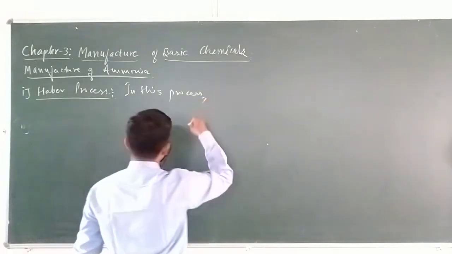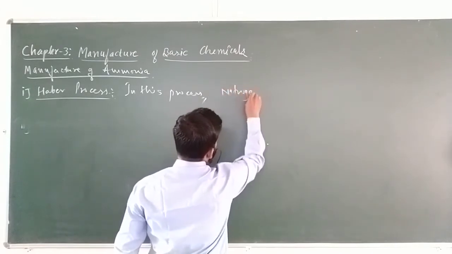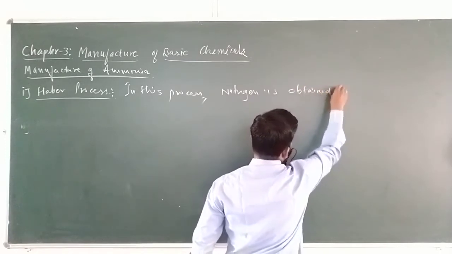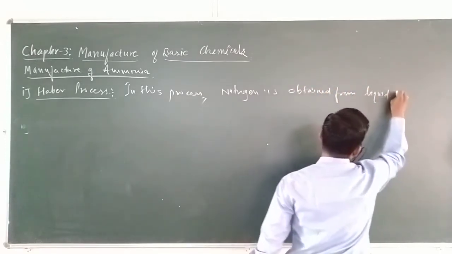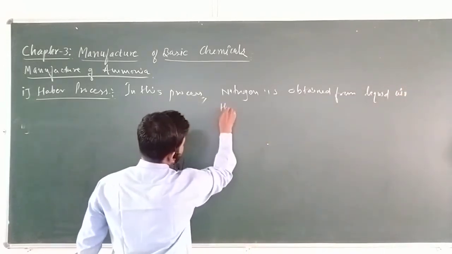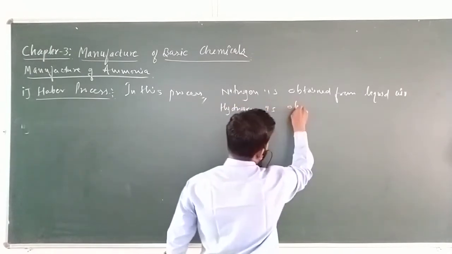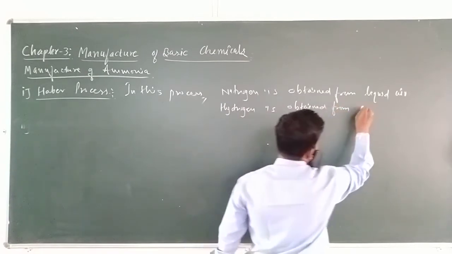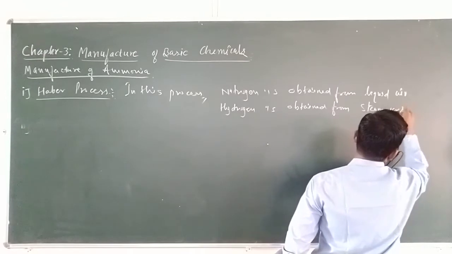Here in the Haber process, nitrogen is obtained from liquid air, and hydrogen is obtained from steam or hydrocarbons.